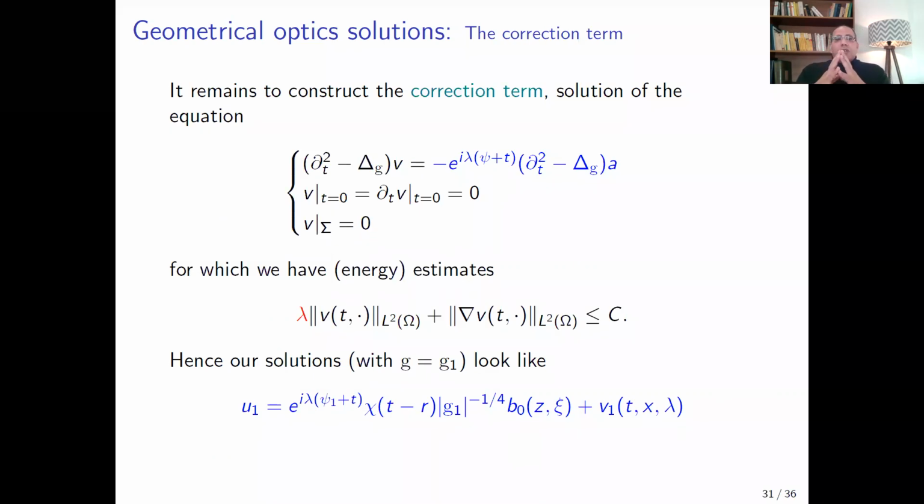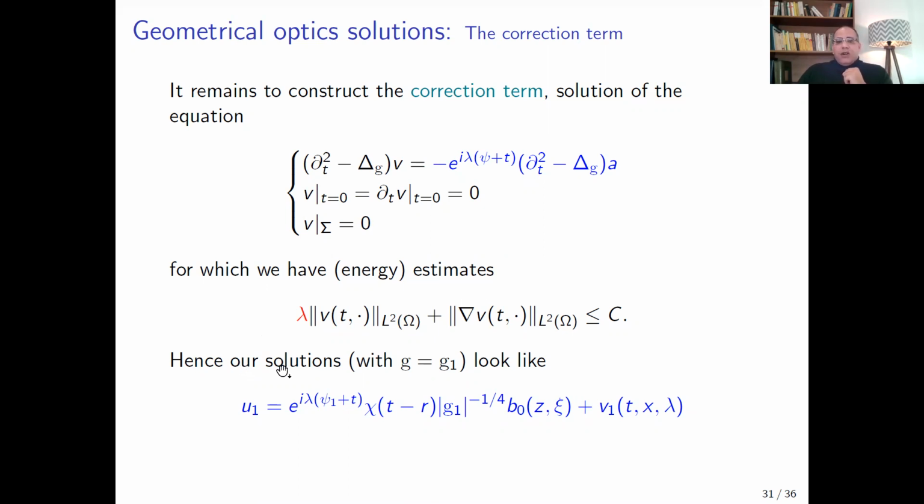In order to construct the correction term, or the error term, it is enough to consider V a solution to the wave equation with the source term, with initial data equal to 0 and V equal to 0 on the boundary. By using the classical energy estimate, we can prove that the norm of V multiplied by lambda plus the norm of the gradient of V is bounded. So here we obtain that the L2 norm of V is small with respect to the large parameter lambda.